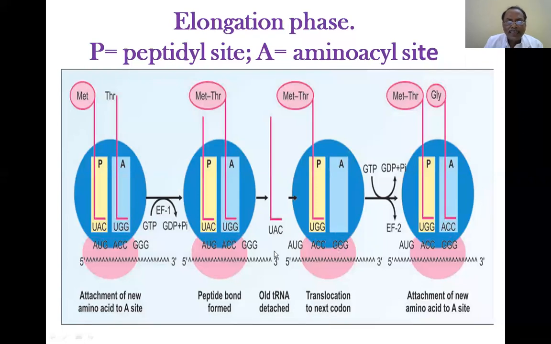The old tRNA is detached. So the whole process is there. And for that purpose, elongation factor 1 and elongation factor 2 participate in these processes. GTP and GDP: elongation factor 2 enters and then comes out later.